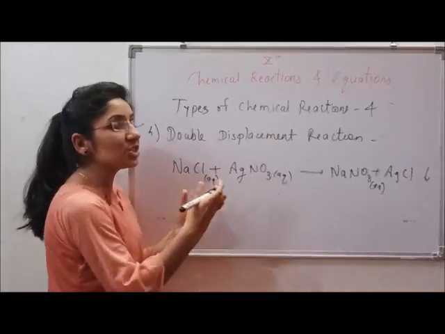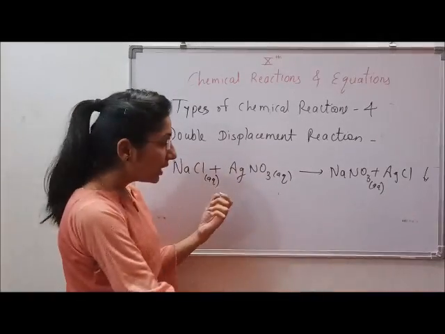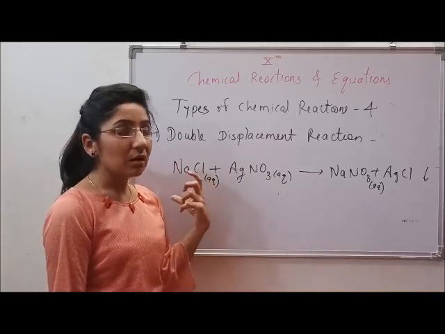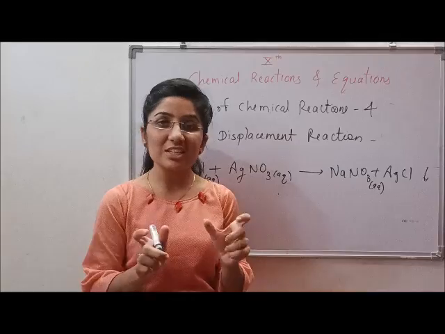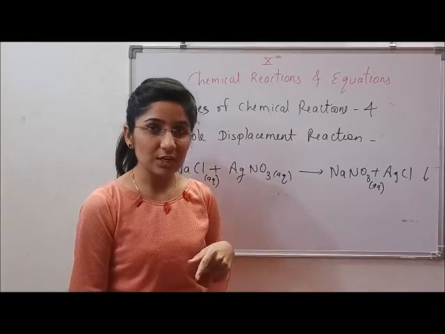So there is an exchange of ions. A positive ion goes with another negative ion, and this positive ion goes with the remaining anion. Both the ions get exchanged. That's why it is called double displacement reaction.